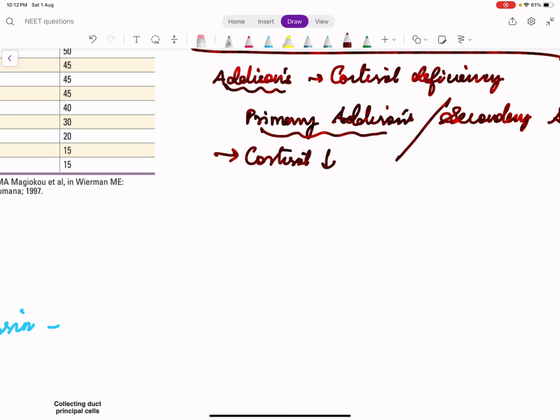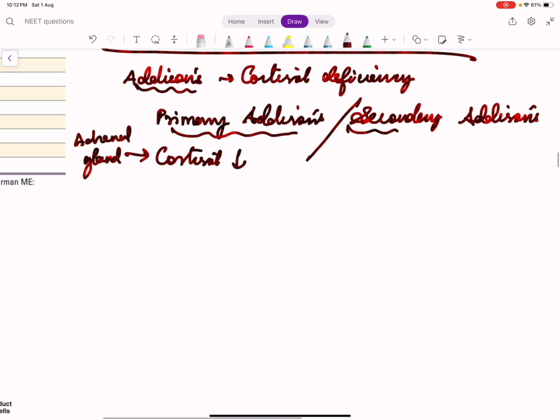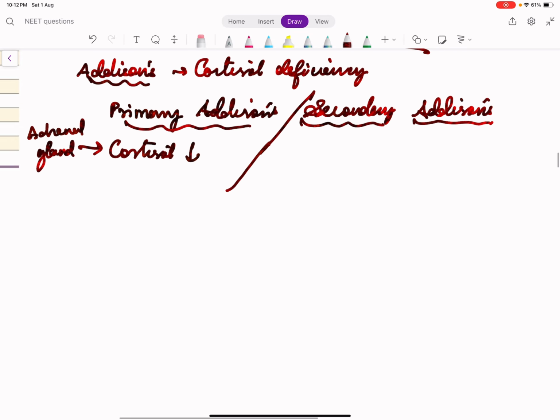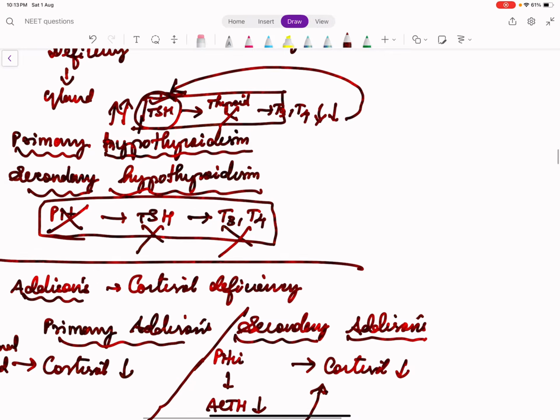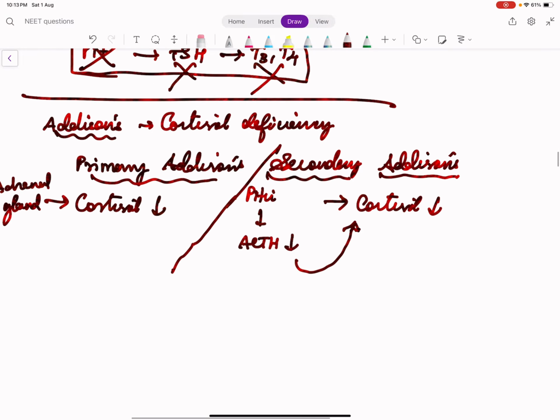So the pituitary is normal, but there is some problem in the adrenal gland, so cortisol is not getting secreted. What is meant by secondary Addison's? Same thing, cortisol is low, but it is not due to a problem in the adrenal gland, it is a problem in the pituitary. So ACTH becomes low. Since ACTH becomes low, cortisol becomes low, right? So this is about primary and secondary in endocrine.